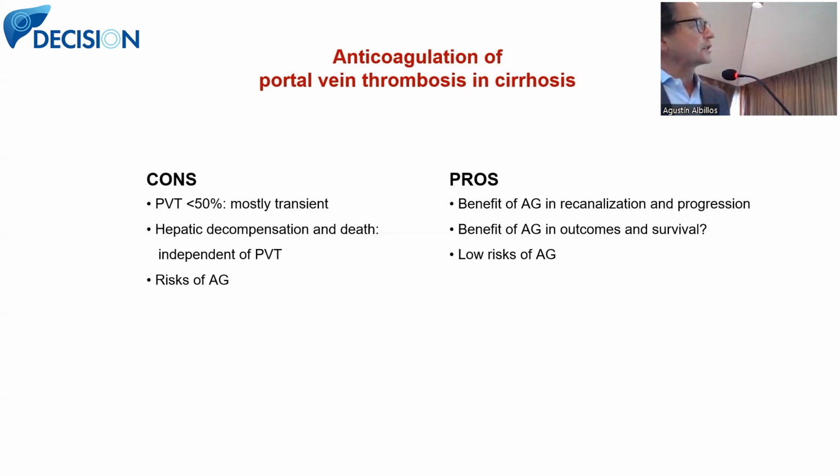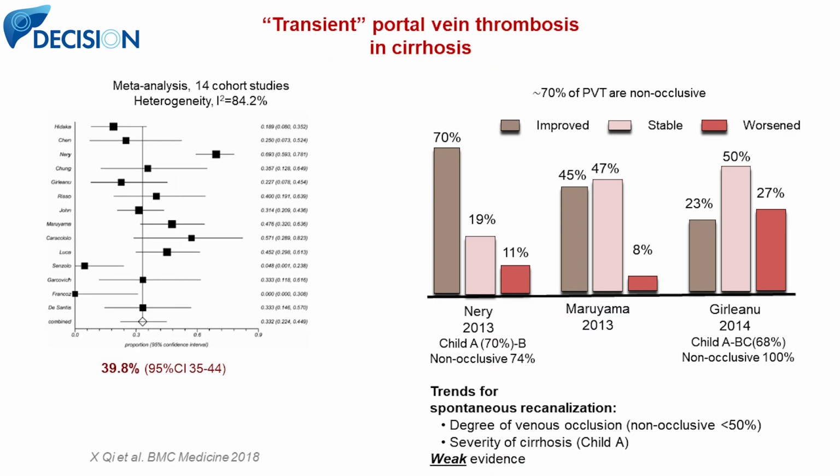The cons would be that if most episodes of portal vein thrombosis are transient, why use anticoagulants? Second, if portal vein thrombosis is a consequence of the increased severity of cirrhosis and does not contribute to worsening of the natural history of the disease, why anticoagulate patients? And also, anticoagulants have some risk. And what is the cutoff of 50%?